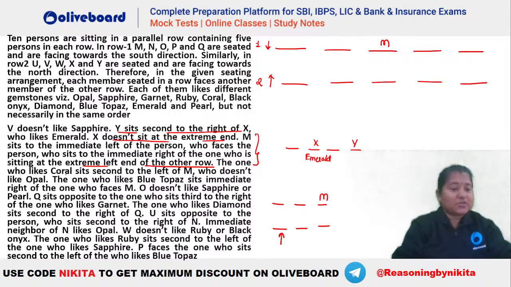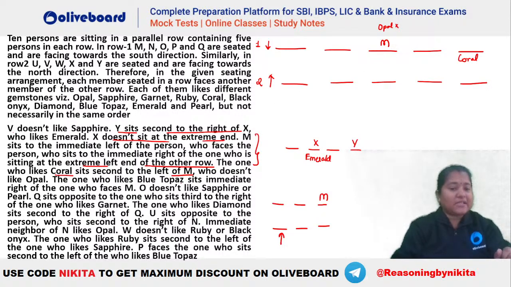The one who likes coral sits second to the left of M. So you can see coral कौन है? Second to the left of M. So this will be your coral. ठीक है, second to the left because M is facing the south here. Who does not like opal? So we know that M को क्या नहीं पसंद है? M को opal नहीं पसंद है. ठीक है, so M does not like opal. That is also known here.